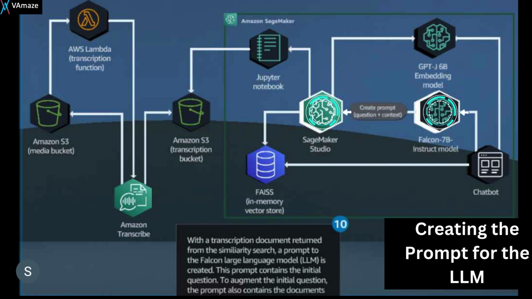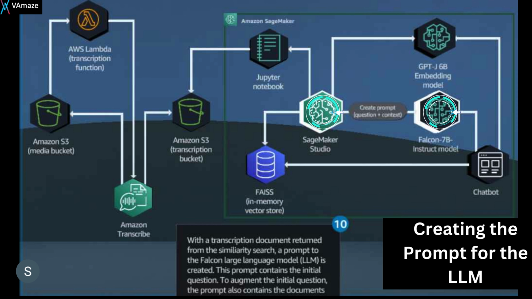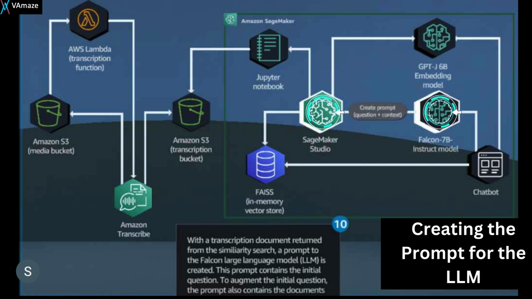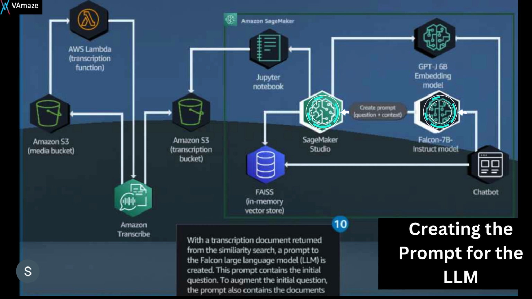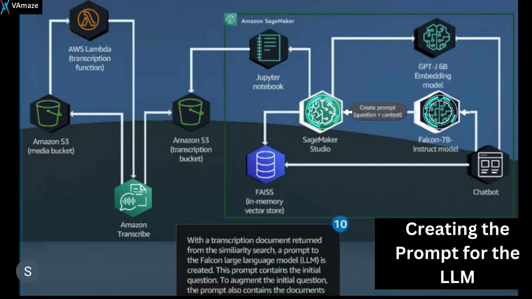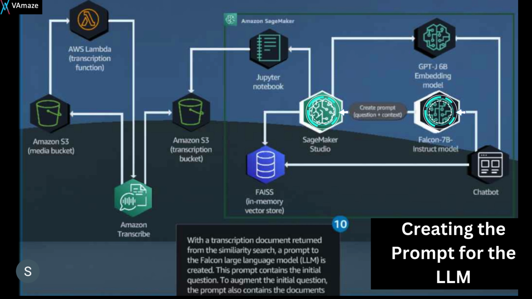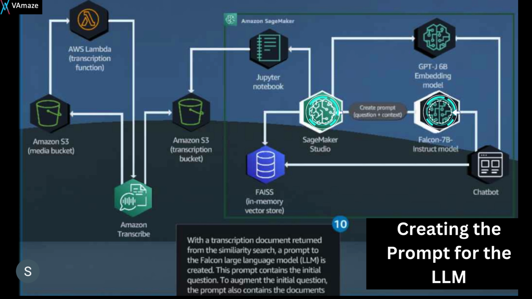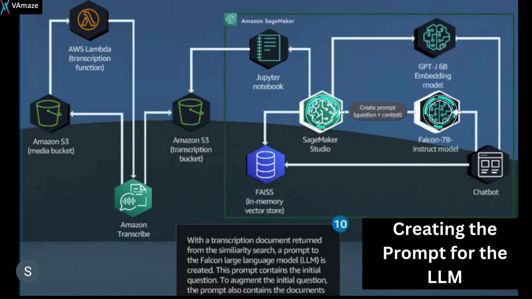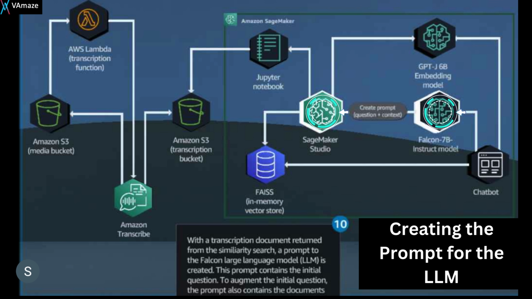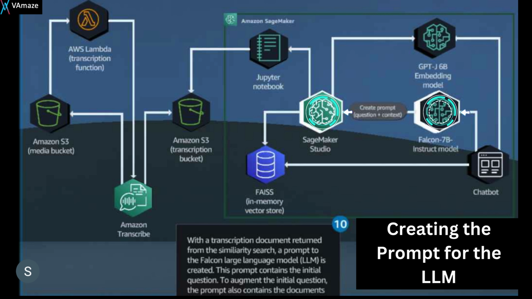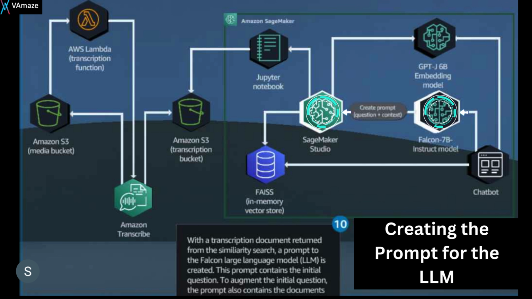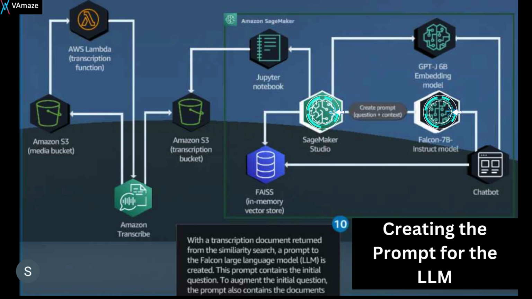So the key components interacting with these are: the prompt, the input provided to the LLM including the initial question and the relevant document; the Falcon 7B instruct model, the LLM used to generate the response; and the document retrieved from the knowledge base based on the user's query. The solution demonstrated how to effectively construct a prompt that provides the LLM with the necessary context to generate an accurate and informative response. By carefully crafting the prompt, organizations can enhance the chatbot's ability to understand and respond to the user, improving the overall user experience with increased accuracy and effectiveness.